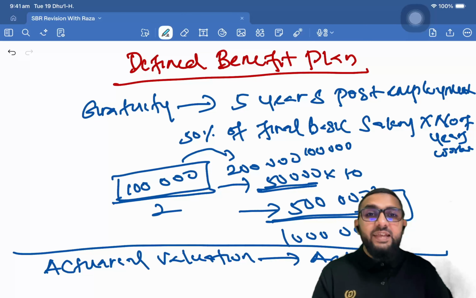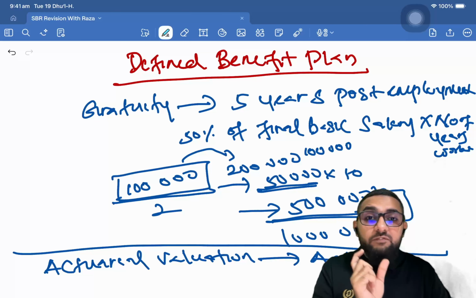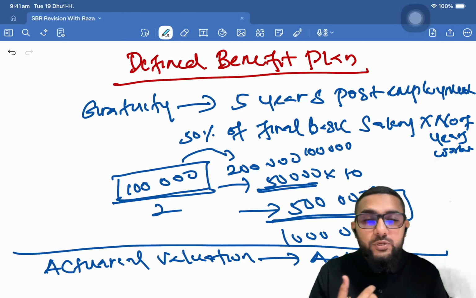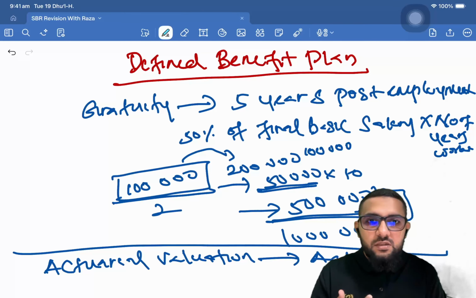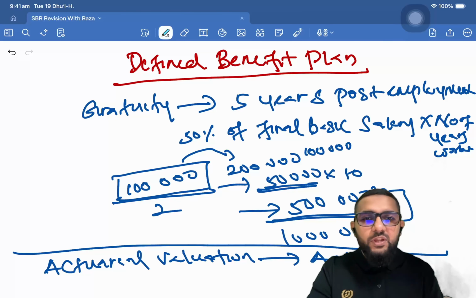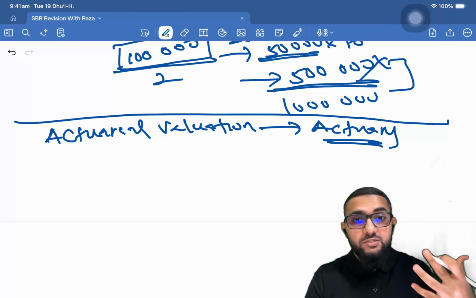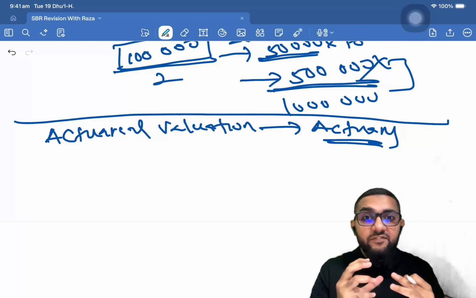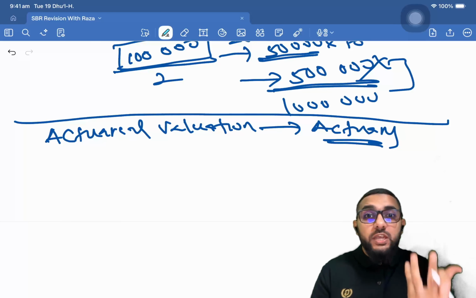That is the expert that can evaluate and forecast what's going to be the increment, how many employees are going to remain for how many years, and how many employees are going to resign or terminate the employment before they get entitled. All that will be estimated by an actuary. So what are the main estimates that actuaries make? To understand how the company is going to settle, or what obligation the company is going to have, and how the obligation is going to change.